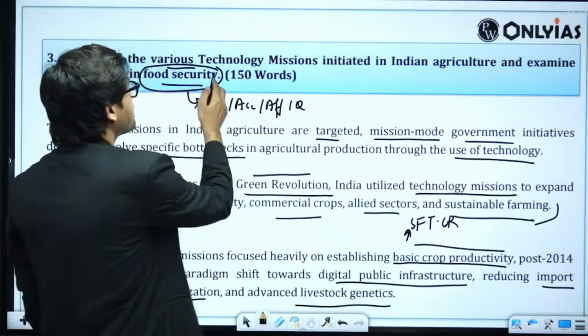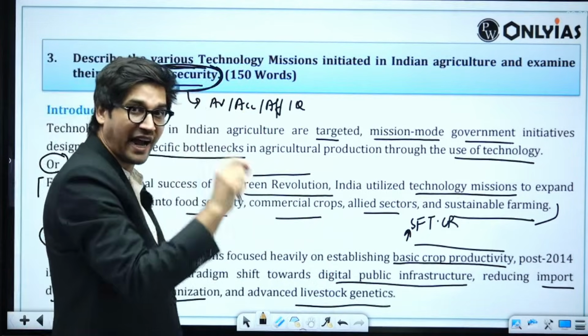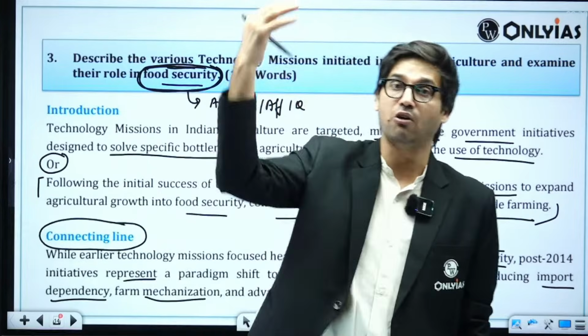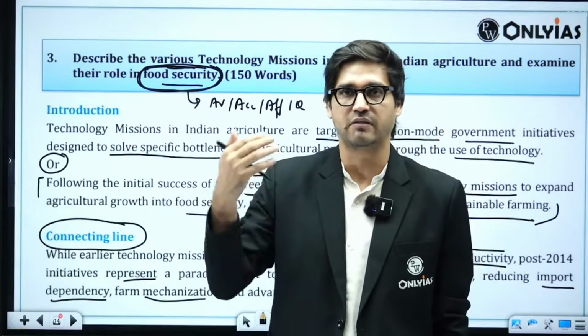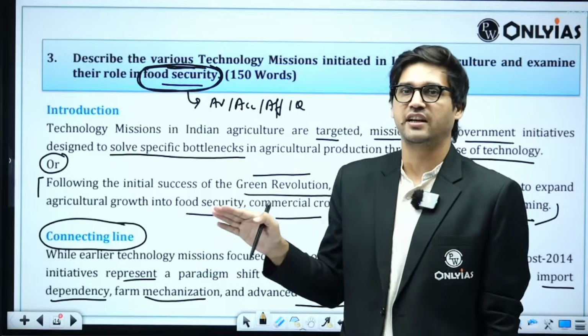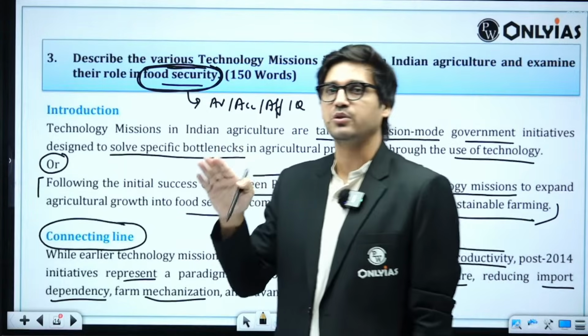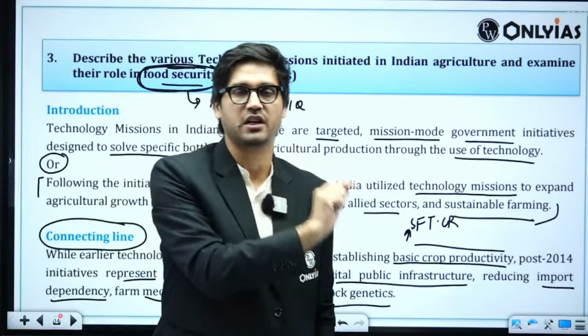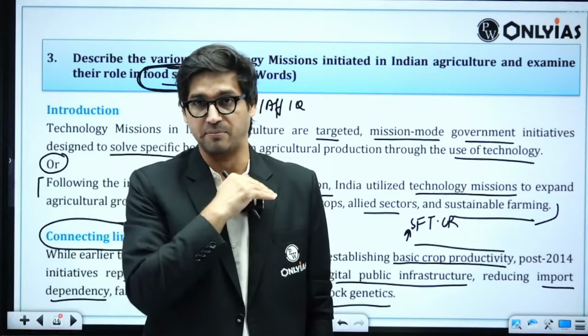Because the question is about food security, I will be hand picking the technology missions that I have to discuss here. I cannot be listing all the technology missions because I don't have the time, I don't have the space, right? Therefore, what I've done here is cleverly used a connecting line, only highlighting the evolution, which means that before 2014, most of our technology missions were about crop productivity. But since 2014, there has been a paradigmatic shift.